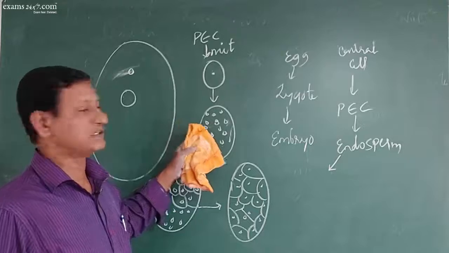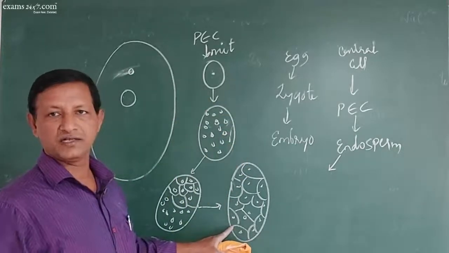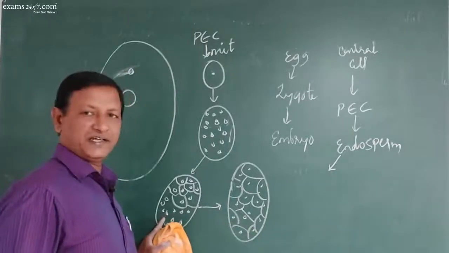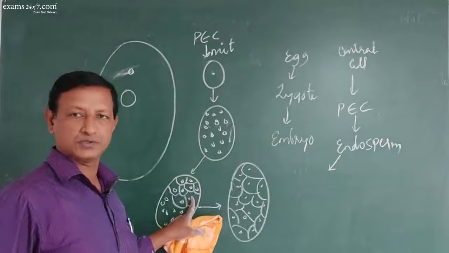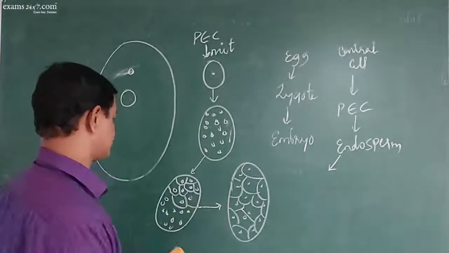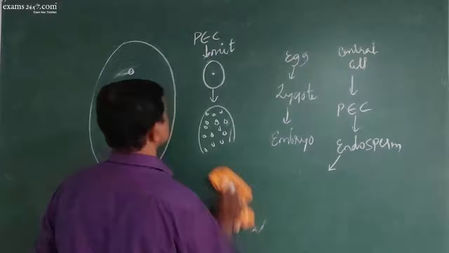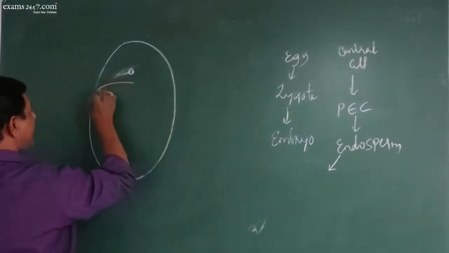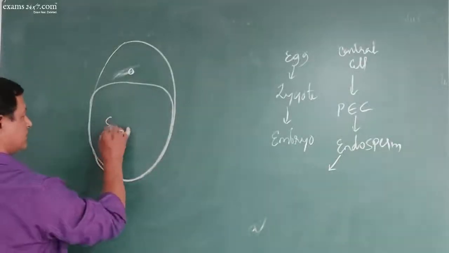Tender coconut is this. Dry coconut is this. The white kernel you have is this. If you drink this, you get the liquid endosperm as well as the cellular endosperm, both. Okay. Next. So now look at this. This entire space is filled by the endosperm.